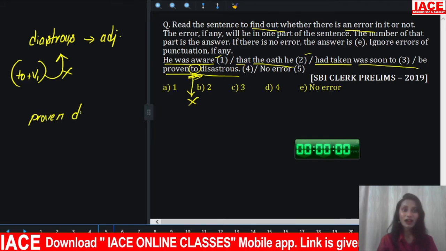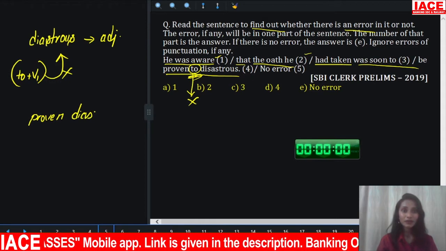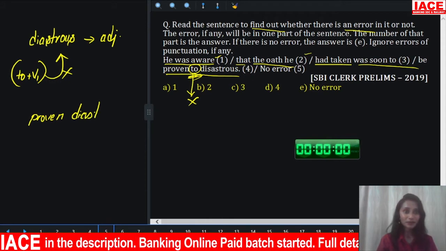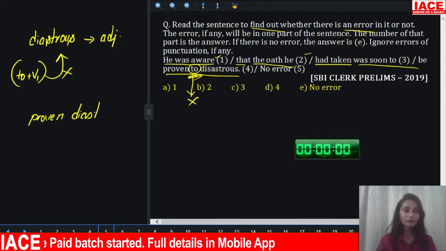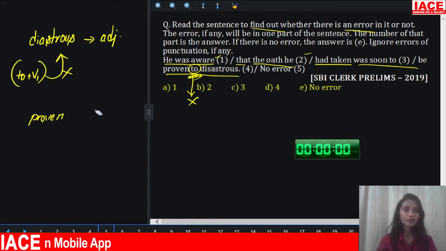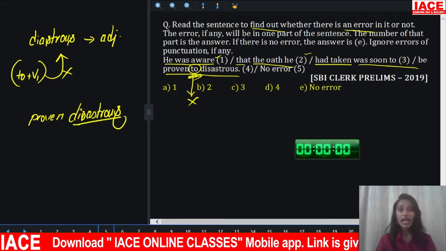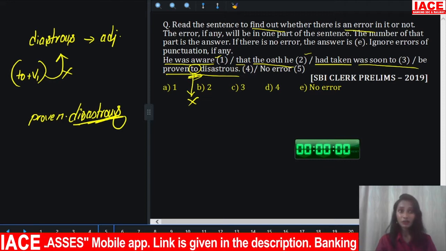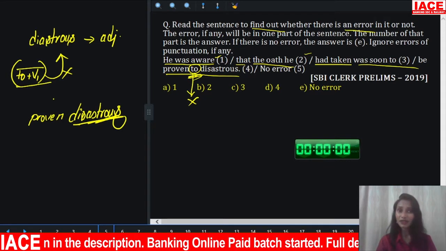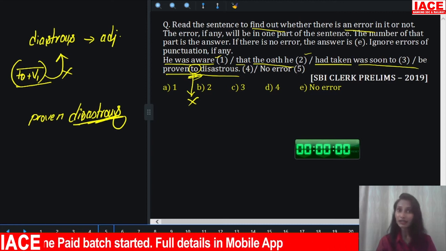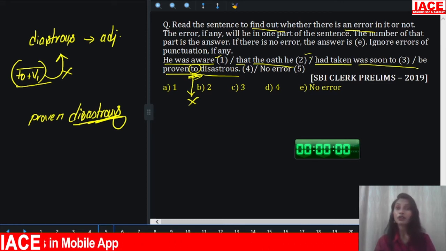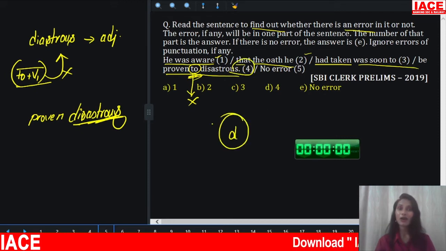So, was soon to be proven disastrous. So, after the verb, disastrous. So, do remember, adjective. Before that, you cannot put to because you cannot form to infinitive with adjectives. We generally form to infinitive with verbs only. That is the base form. So that's your error. The error is with part 4. Hence your answer is option D.